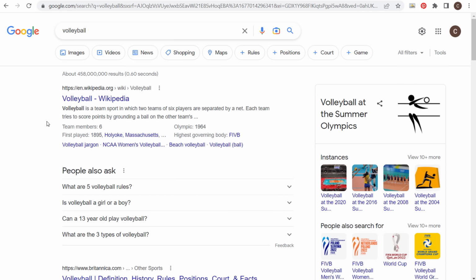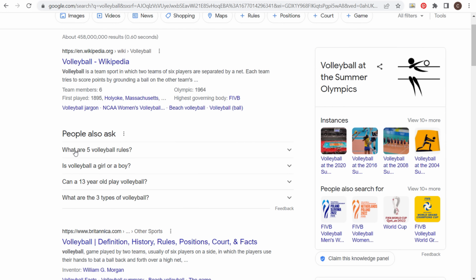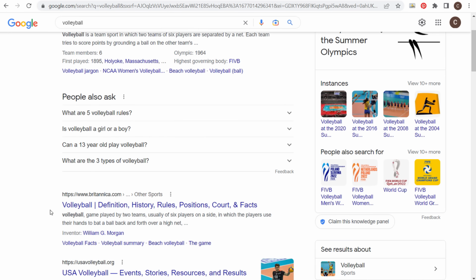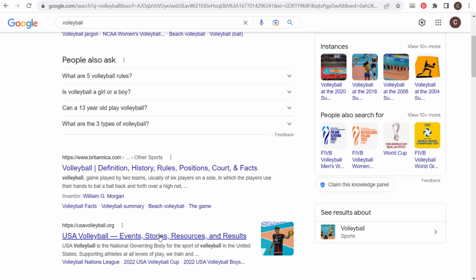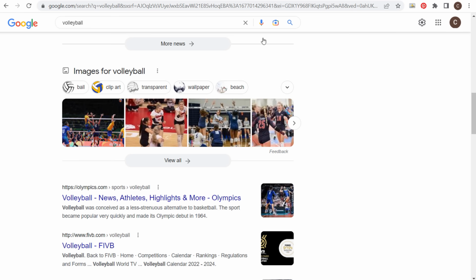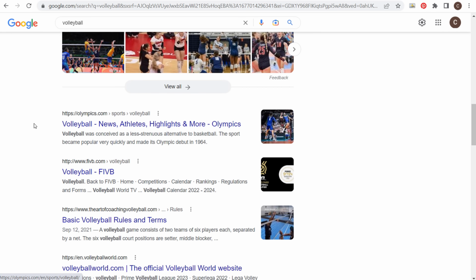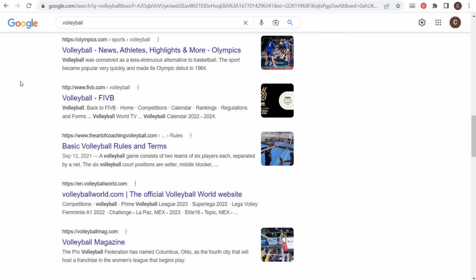It's very hard to rank for this keyword, and this is why it's hard to actually focus on something like volleyball, because looking at the very top of the results, you have Wikipedia, you have the people also ask section. If we come down here, the definition of volleyball, you have usavolleyball.org. So even if I create the absolute best website in this niche, it's going to be very hard to rank on that first page and specifically in some of these top spots. Now, as we continue scrolling down, we have some news results here. We have some images. So the news results are a little bit above here. We have some images. We have Olympics.com. We have FIVB.com. Not even sure exactly what that is. Assuming it's some type of volleyball league.